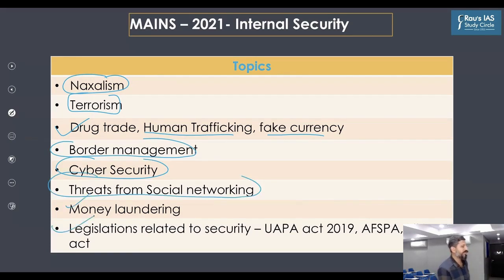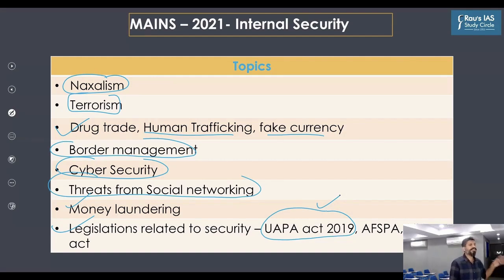For example, a question was asked related to UAPA in 2019 or 20. And again, you can expect questions on these laws related to internal security. For example, the Armed Forces Special Powers Act has been in the news in the past 2 months because of the incident that happened in Nagaland. So you can expect a question on it if it keeps being in current affairs in the next year's mains examination. So these are the broad themes that you need to prepare.